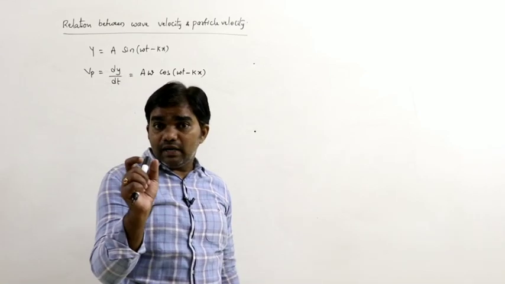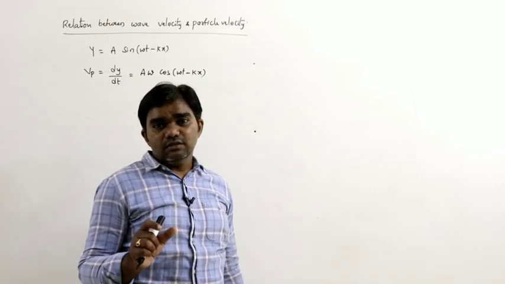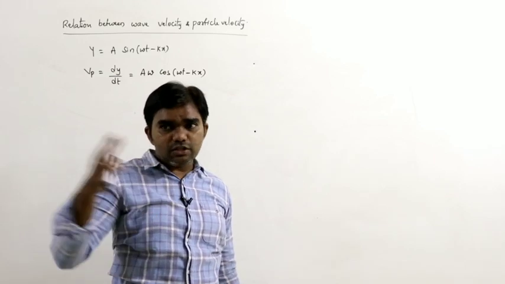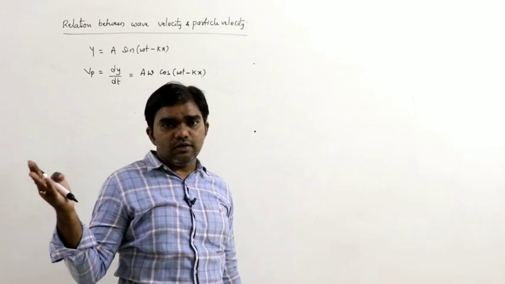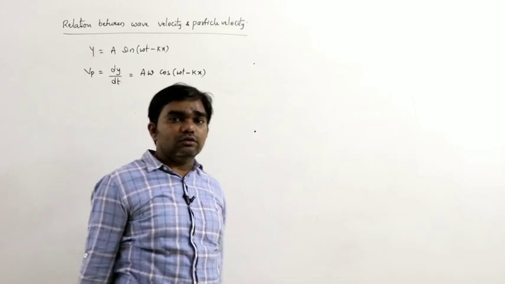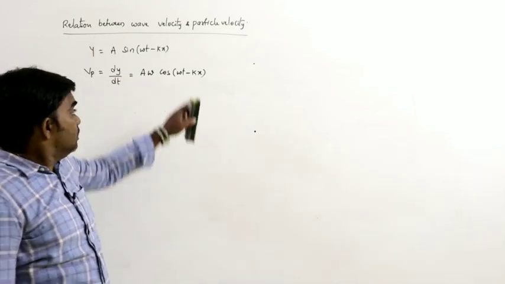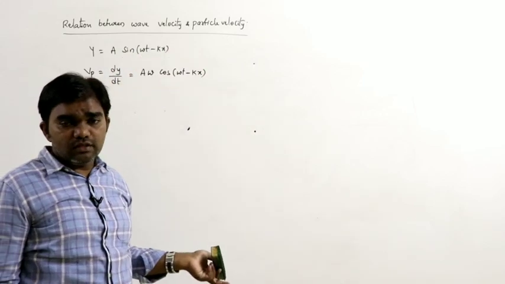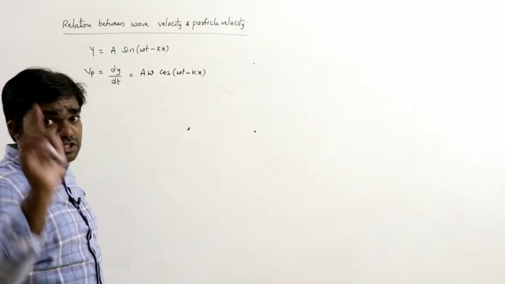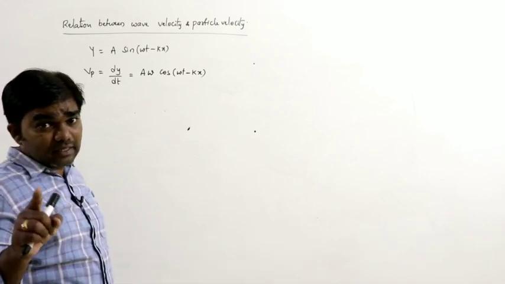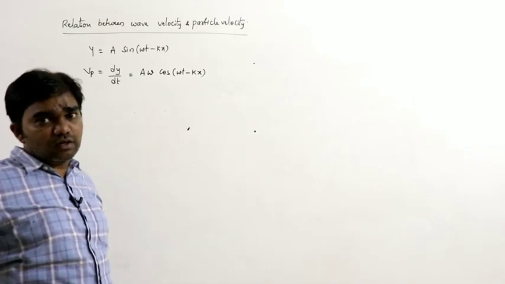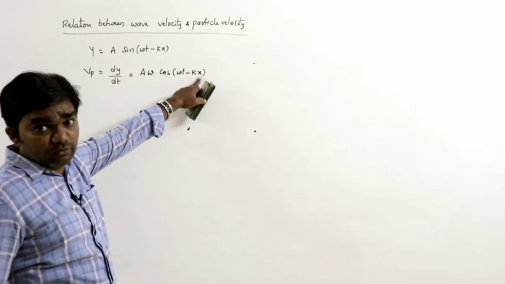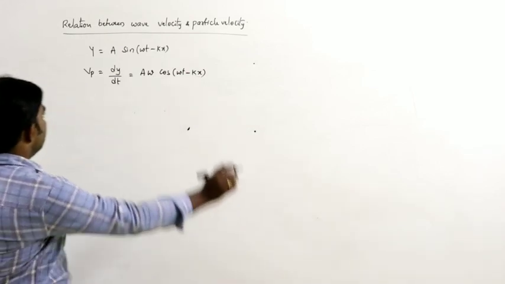Because the particles of the medium do not change from one position to another position, but the disturbance is carried on. Wave is changing; x is the position of the wave.